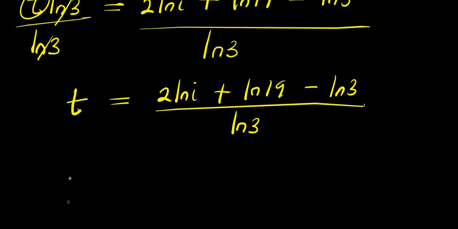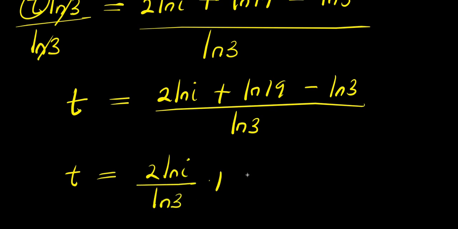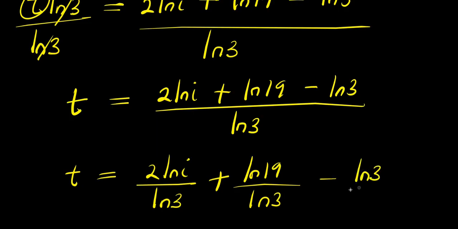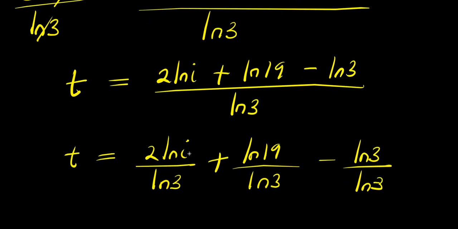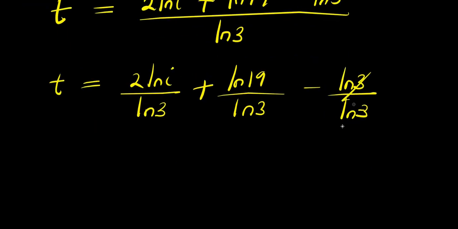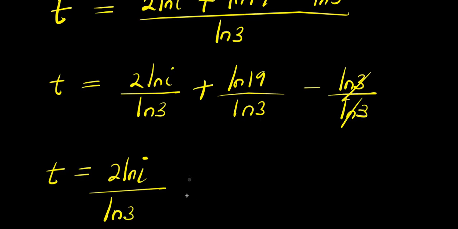So from here, you can have t equals 2 times natural log i divided by natural log 3 plus natural log 19 divided by natural log 3 minus natural log 3 divided by natural log 3. So from here, this cancels this. We have t equals 2 times natural log i divided by natural log 3 plus natural log 19 divided by natural log 3 minus 1.